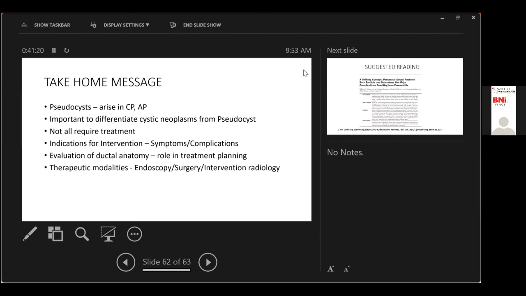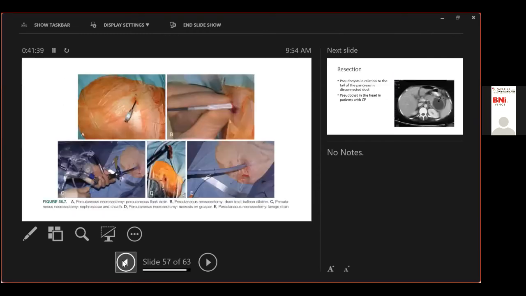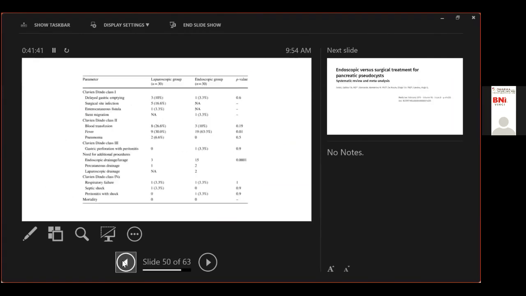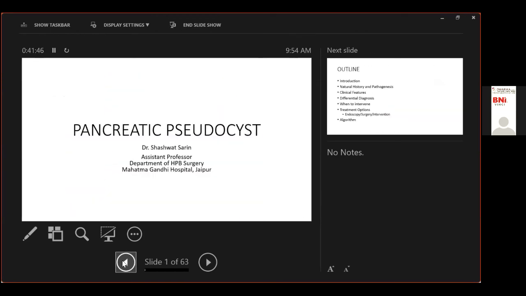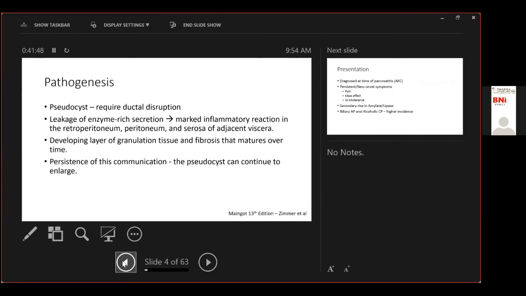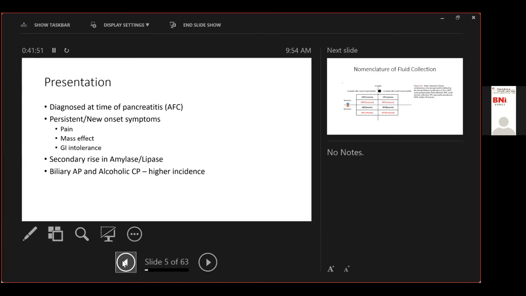I do have some of the important points. I think Shashwat has very beautifully described the pseudocysts, at the student level as well as for the faculty, what the concepts are. If you go to the first slide, it was mentioned there is a secondary rise in the amylase and lipase. I think it should also include that it should be a persistent rise of amylase and lipase. So secondary rise is not the only answer. It is also persistent. The patient has an amylase rise on day 1, and he has an amylase rise on day 3, even at the 3rd month also, it has to be.